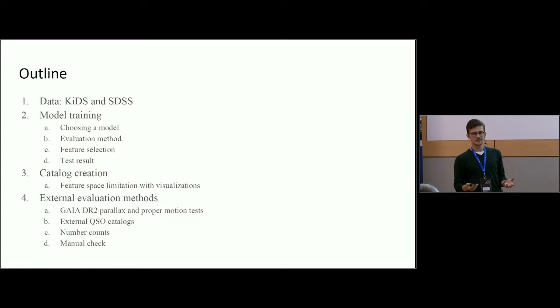But here we also use some external data sources, which is important in machine learning, to have some evaluation methods which use data sources apart from those used during the training to really see how your model is doing. So for this we use the second data release of Gaia to see whether our quasars have zero parallaxes and proper motions, because that's what's expected. We use some external quasar catalogs to see whether classifications of our methods and some other methods match with predictions. Some simple number counts and a manual check of some of the objects.